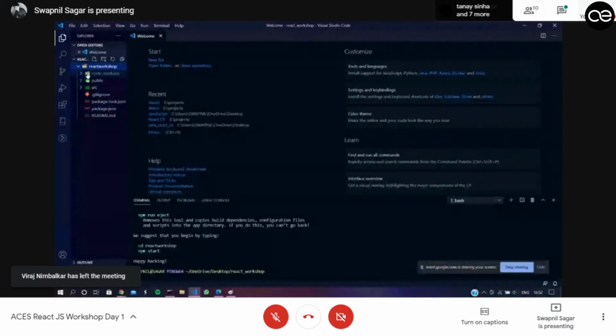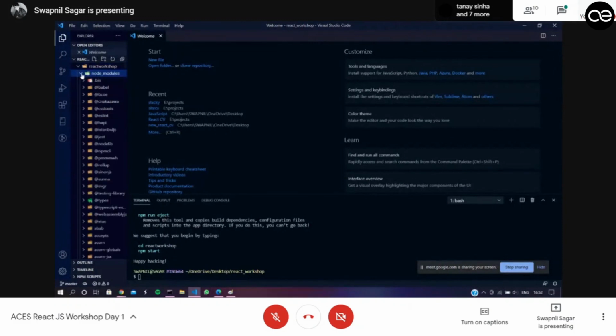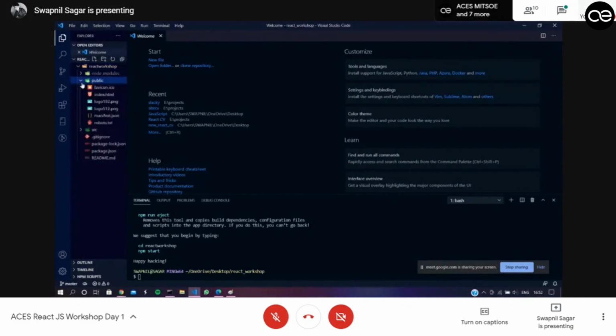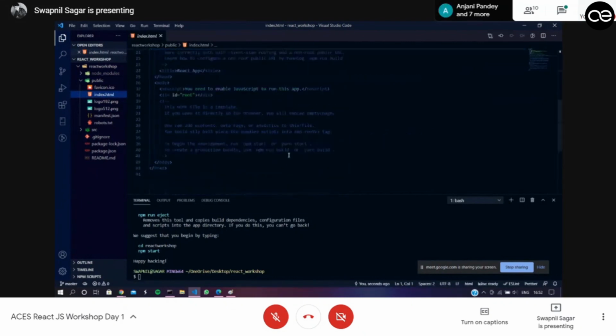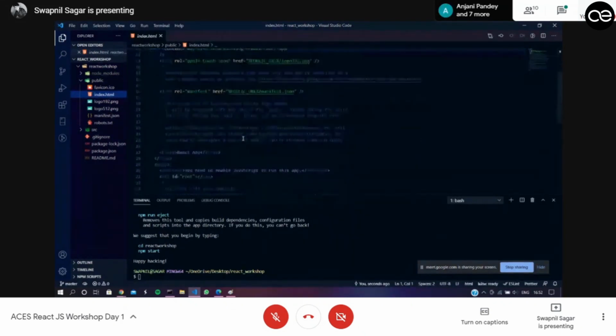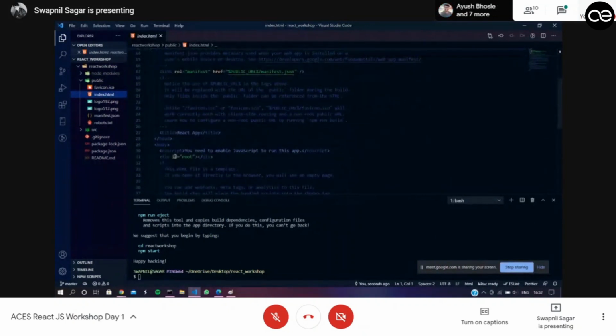While initially, I told you about boilerplate, right? So these are the boilerplate codes. You have all the node modules. You don't need to worry about this. These are just pre-written compilers and all that. You have this index.html. So I told you React just has one HTML page. I was talking about this, and it won't have many div tags. It just has one div which has the ID root.